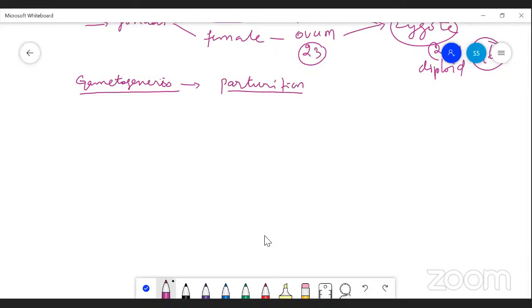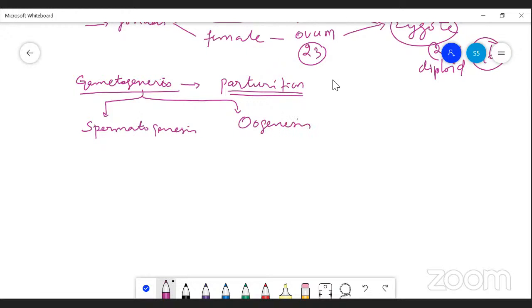From gametogenesis till parturition, there are different events and processes. Gametogenesis is of two types: one is called spermatogenesis, another is oogenesis. Spermatogenesis and oogenesis occur in the respective gonads.